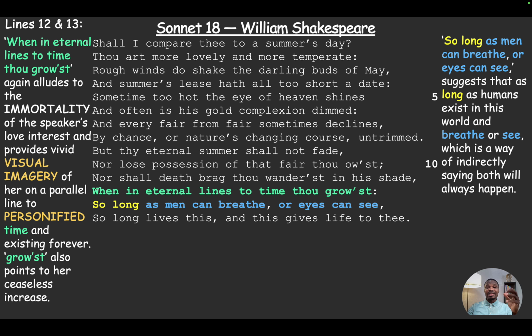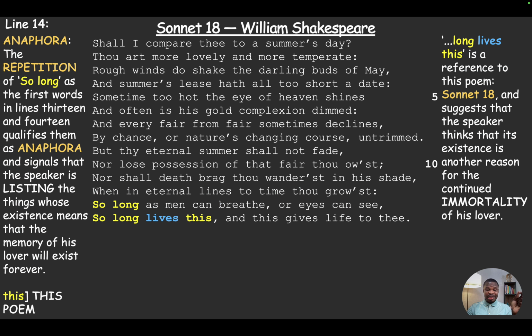Then in the 13th line, he turns his attention to the poem. So it says, "so long as men can breathe." If people can breathe, it suggests that as long as humans exist in this world and they can breathe or have eyes to see, which is a way of saying that both will always happen. Just think about it. He's claiming that if the world still exists, if the world has not been destroyed, then human beings can breathe and see. That's what he's speaking about there in the 13th line.